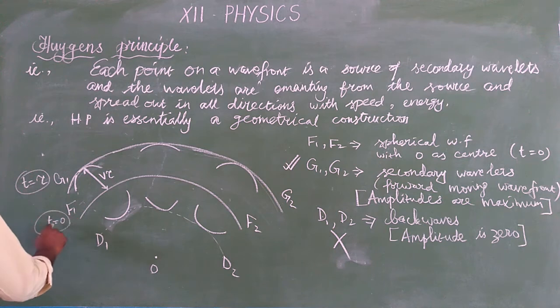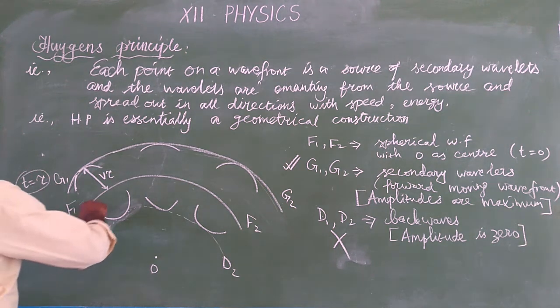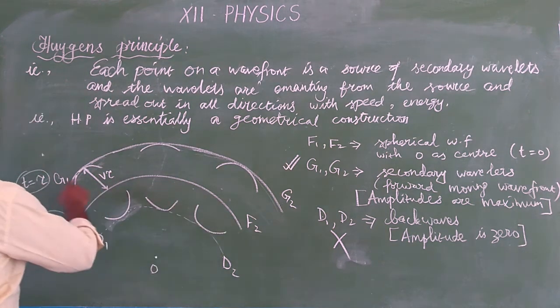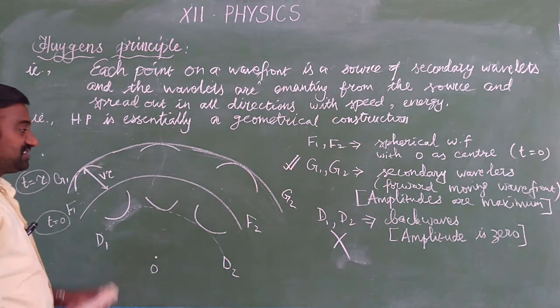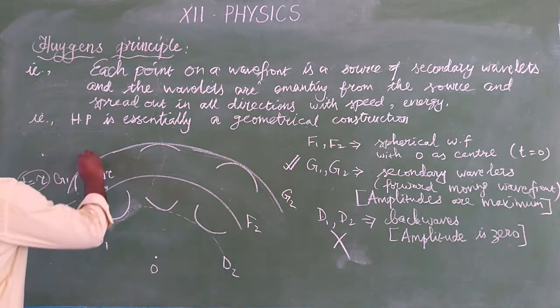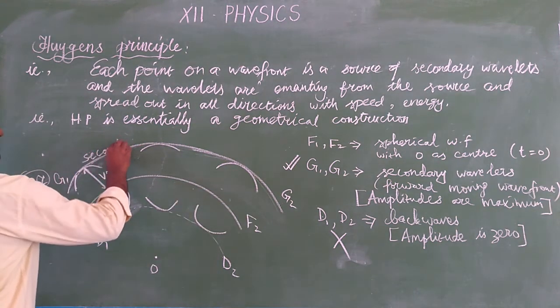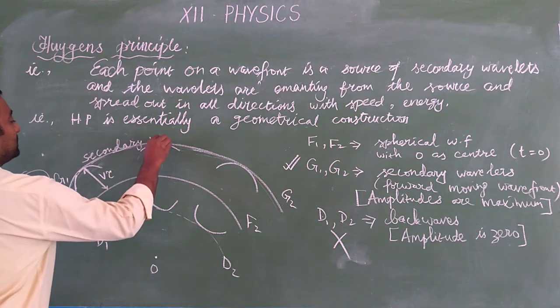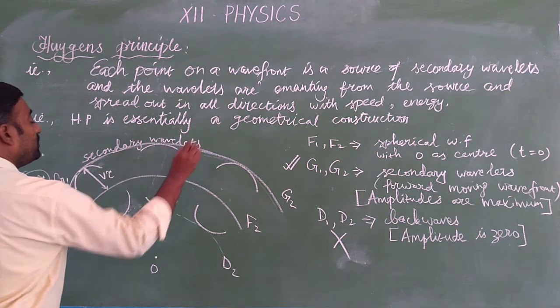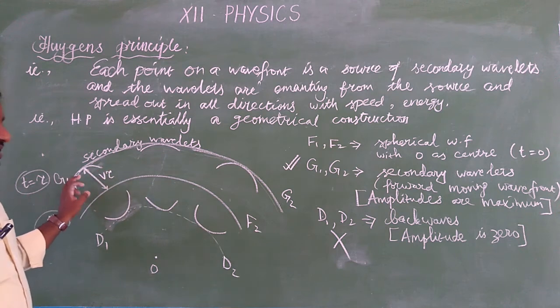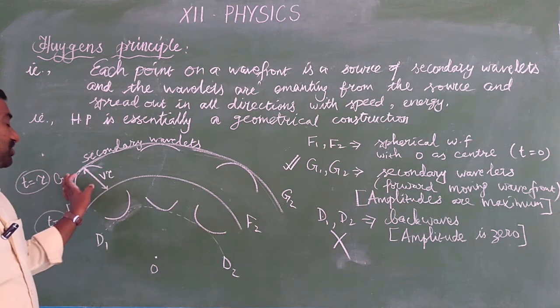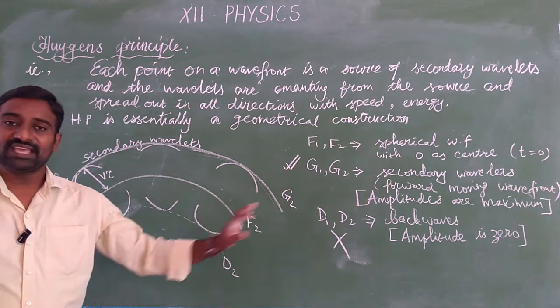So if you know the shape of the wave at t is equal to 0, whether it's a plane wave or a spherical wave, then the Huygens principle allows us to determine the shape of the wavefront at a later time. So this is a secondary wavelet. How do we draw the secondary wavelet? For each circle, we just draw the tangent. By joining all the tangents, we get the secondary wavelet.